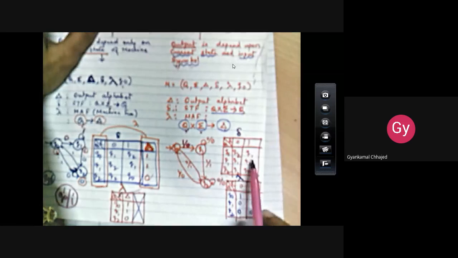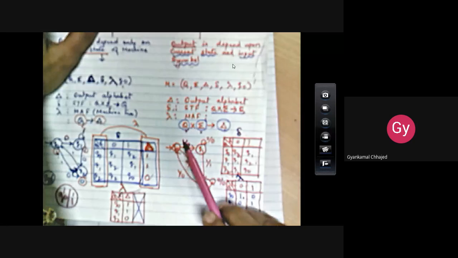Q0 on 1 moves to Q1, Q0 on 0 moves to Q2. Similarly, Q0 on 0 produces output 1. Similarly, Q0 on 1 produces output 0. So like this, we represent Moore and Mealy machine.